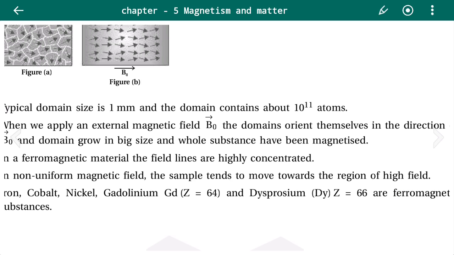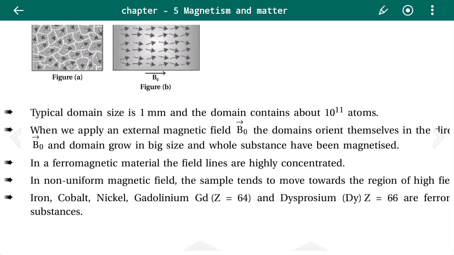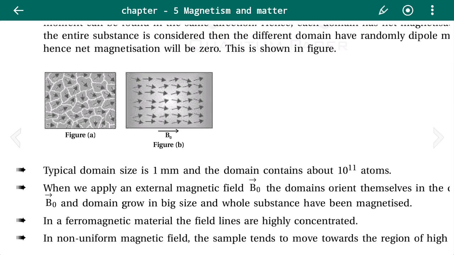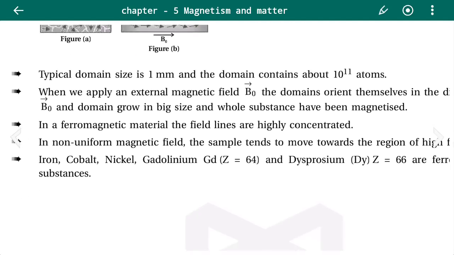In a ferromagnetic material, the field lines are highly concentrated. As discussed earlier, when this substance is placed in the external magnetic field, it attracts the magnet. That means it takes the field lines through it. So the maximum number of field lines will be passing through the substance. So we can say the field lines are highly concentrated inside the ferromagnetic material.